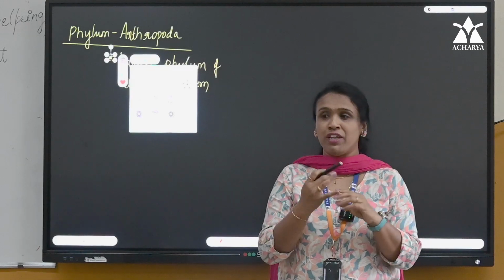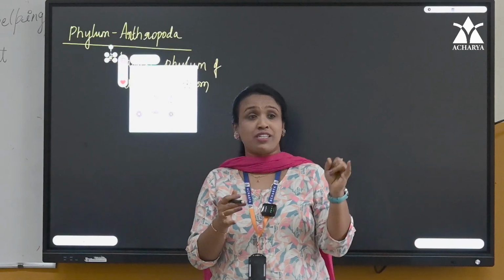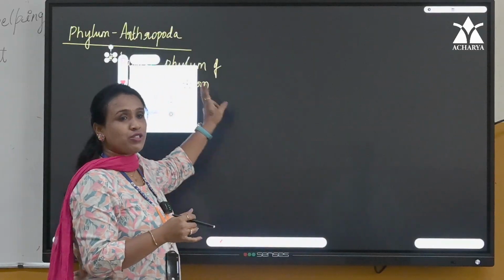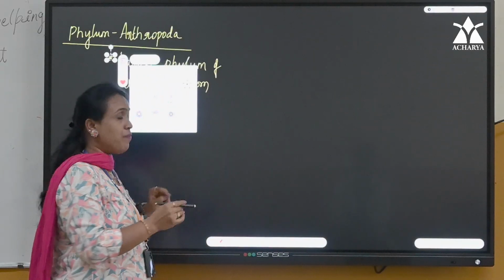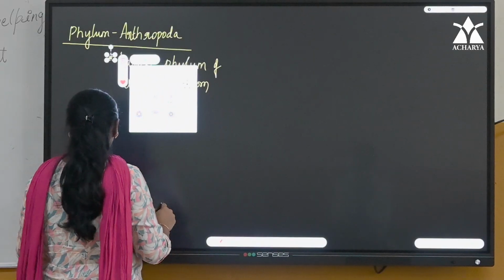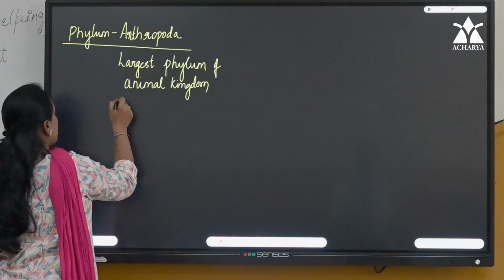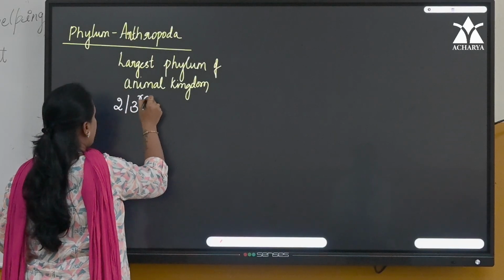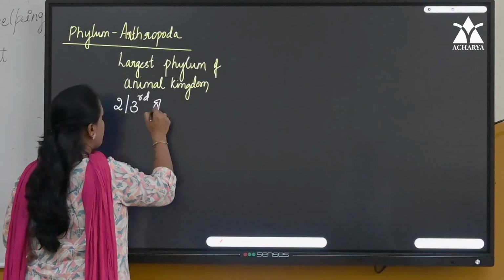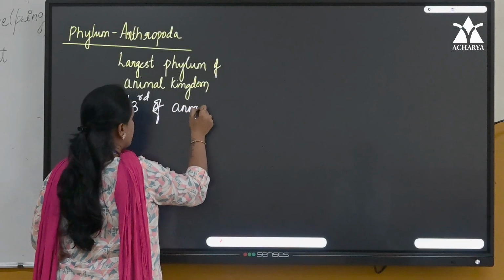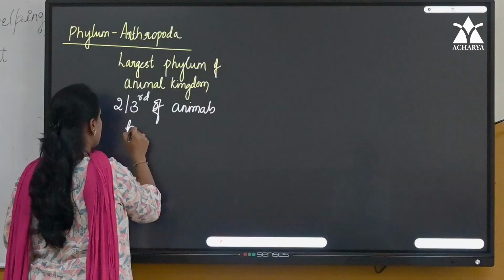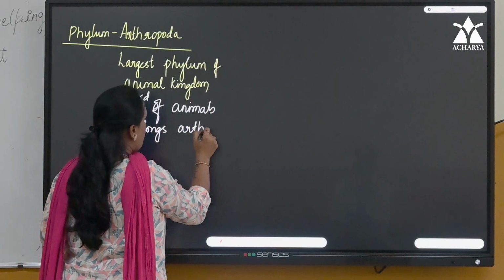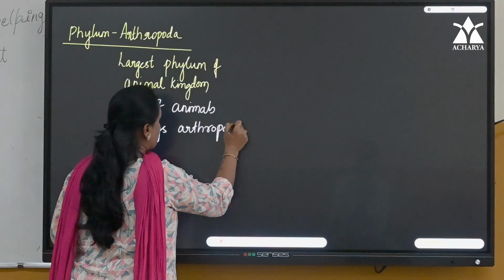You will see 6, 7 animals, right? You will witness termites, right? So all these organisms belong to phylum Arthropoda. Your NCERT textbook is saying that 2/3 of animals belong to Arthropoda.